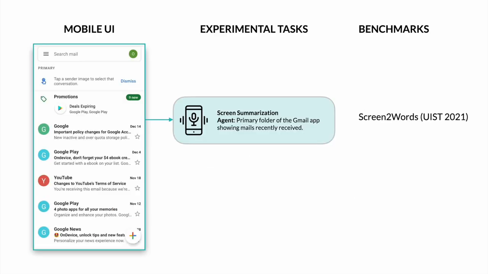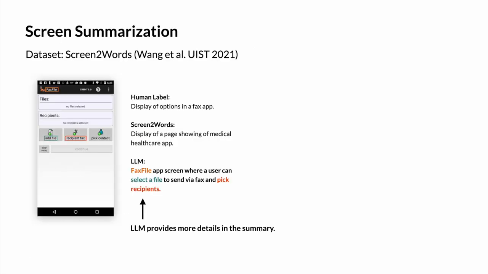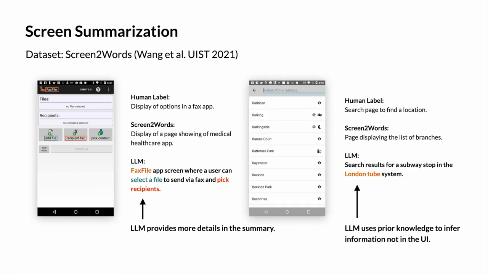The second task is screen summarization. Given a screen, summarize its purpose and main functionality. The task was originally proposed in our prior work published at UIST 21, which proposes a benchmark model, Screen2Words. We compared our LLM approach with the benchmark model. We found that LLM uses more screen details to generate screen summaries, while Screen2Words tends to generate more generic summaries. Interestingly, LLMs can use their prior knowledge to help write the summaries.